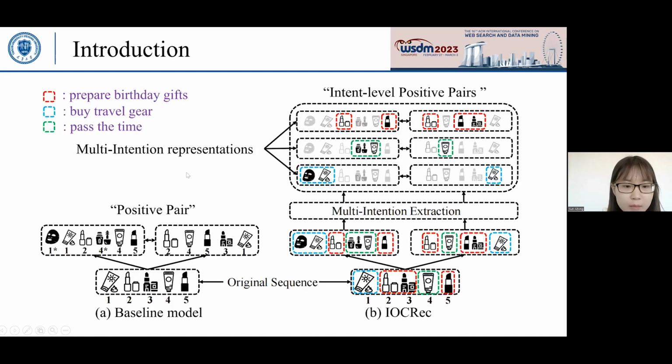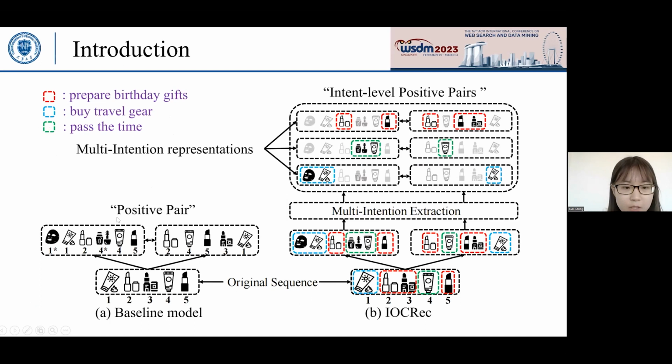Now let's take an example to briefly illustrate. In practice, the user selects each item based on underlying intention, which can be understood as a subjective reason for the interaction, such as preparing birthday gifts, buying travel gear, passing the time, and so on. If the current intention is to prepare birthday gifts, then items related to other historical intentions are regarded as noisy.